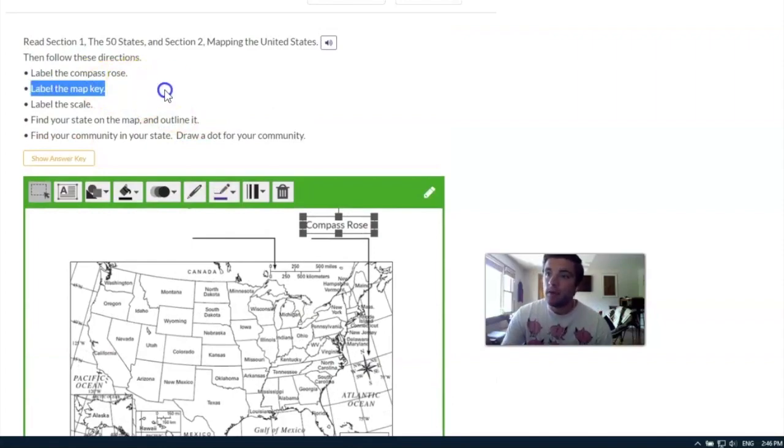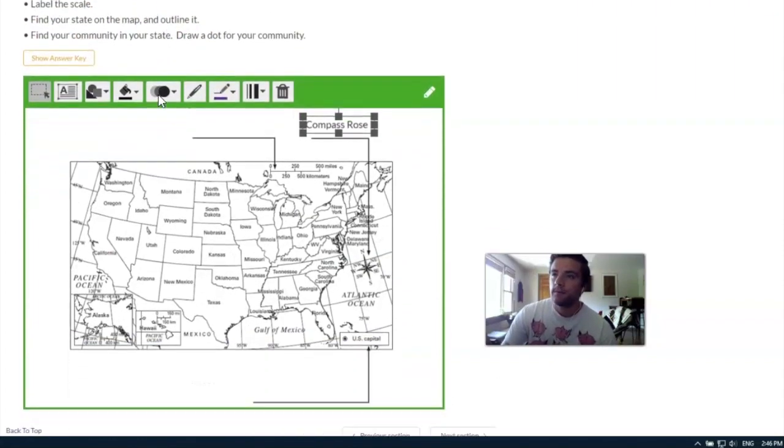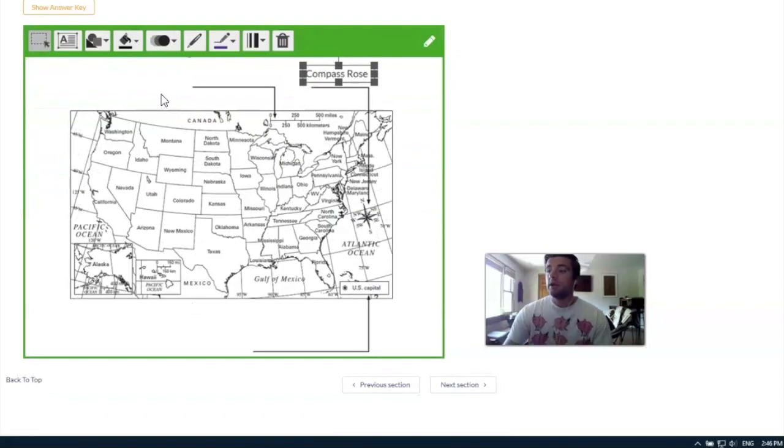Now it says label the map key. So if you remember from the reading and some of the things we talked about before, the map key is something that tells us what a symbol on the map means. And the example they gave us was the star represents the capital in the reading. So can you find something here that would be our map key?